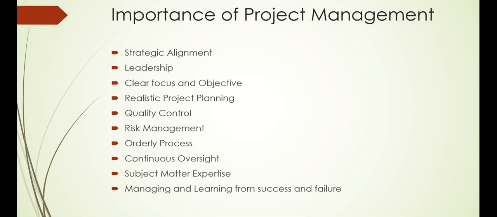So in any worst situation, what would be my plan of action? In a nutshell, project management helps you to minimize or manage the risk, that if there is something odd happening in the future, what would be my plan of action? This is called risk management, right?